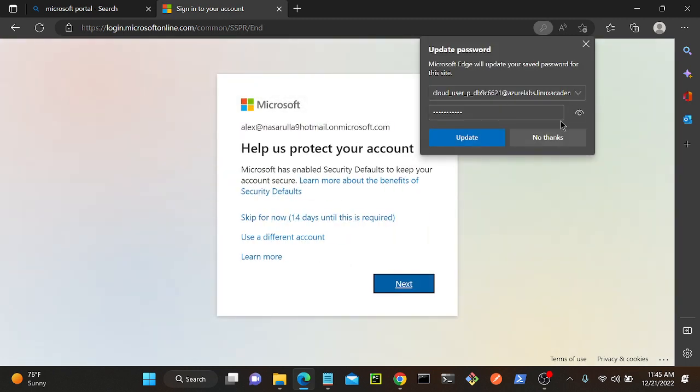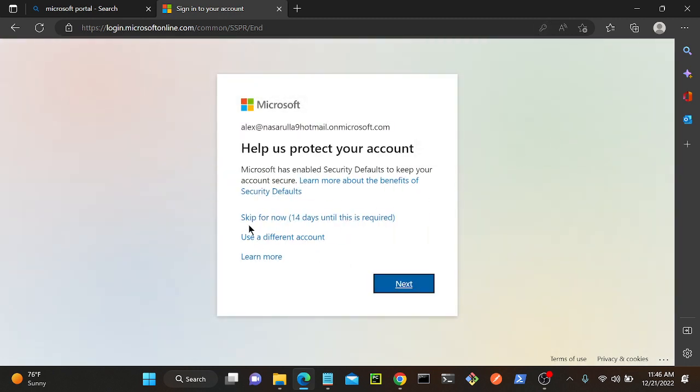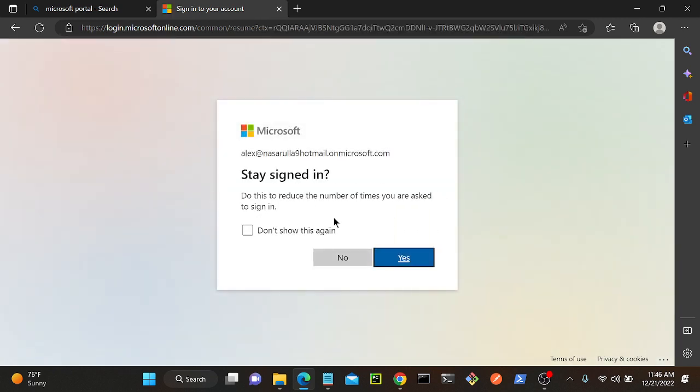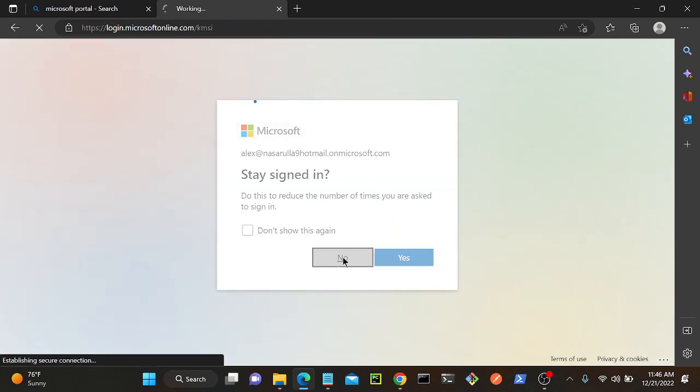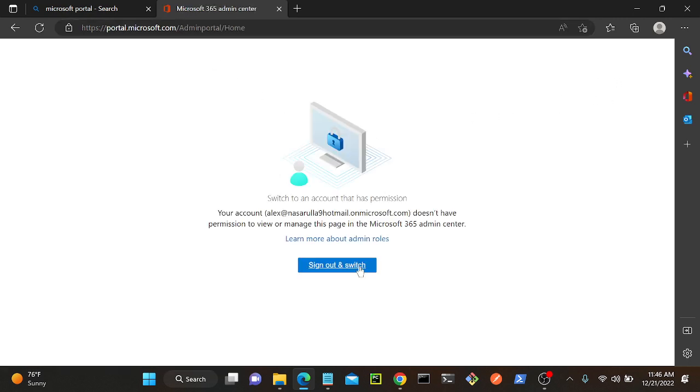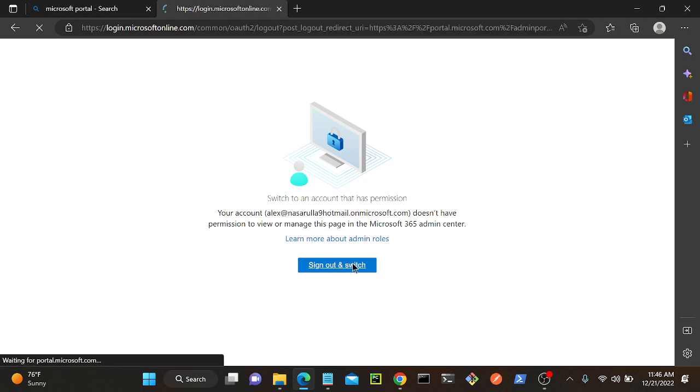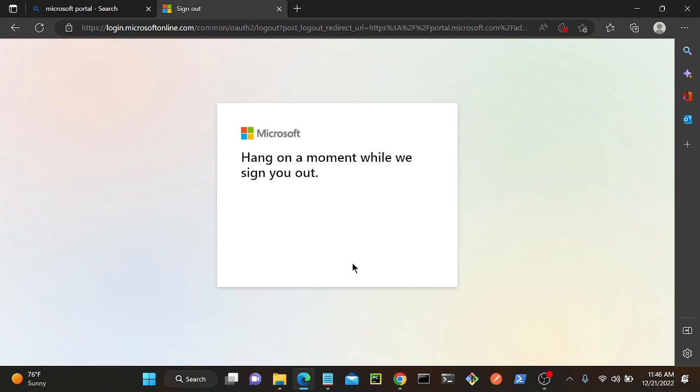Okay, perfectly, it's working. Okay, so now we'll skip now 14 days. I now need to set any multi-factor authentication. Now you can see that successfully I logged into Alex account. So here you can see sign out and switch. Okay, what is it?